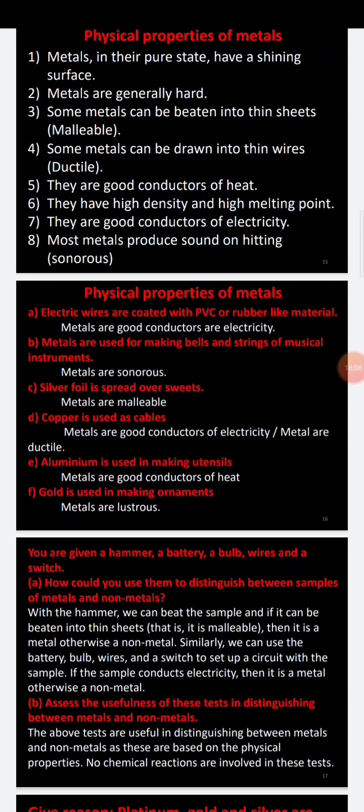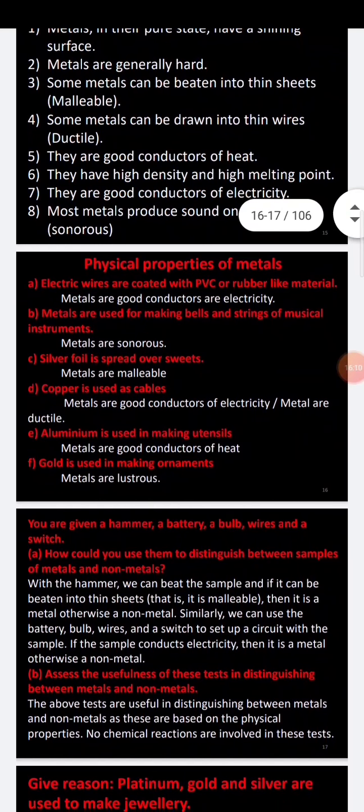That is called sonorous. You can write that also. And it is used as strings of guitar by being drawn into thin wires. What is the meaning of thin wires? It is nothing but ductility. So these two are the properties. You can write them and get the 2 marks for the physical properties of metals.